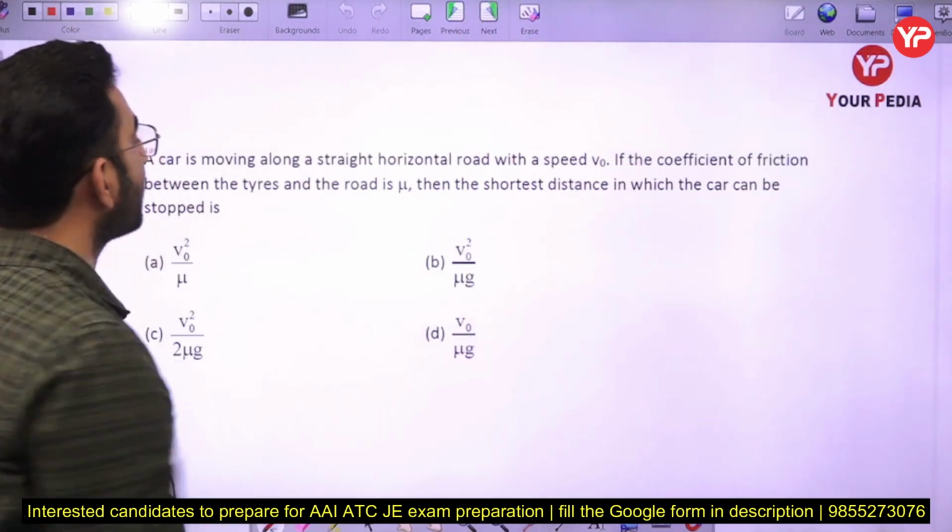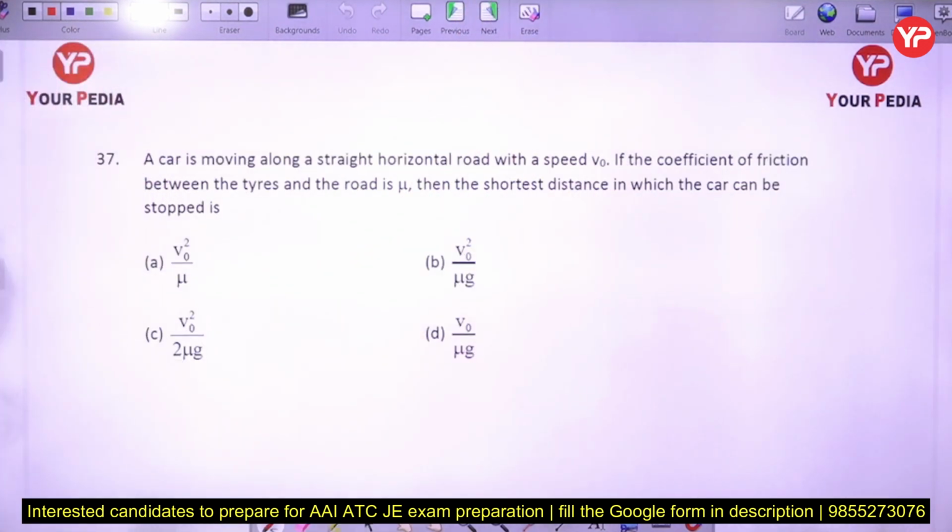Now the next part: a car is moving along a straight horizontal road with a speed of v naught. If the coefficient of friction between the tire and the road is mu, then what will be the shortest distance in which the car can be stopped here? What will be the shortest distance in which the car will be stopped? You want to calculate that here.